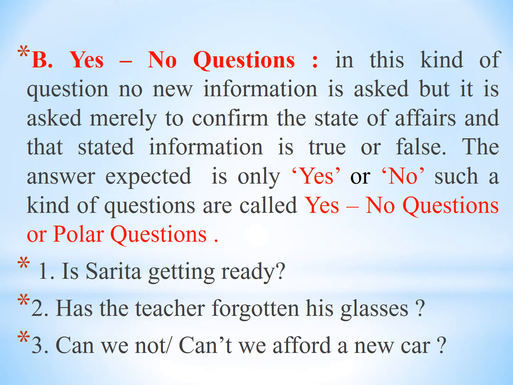Means the answer is expected only in yes or no words. Such kinds of questions are called yes no questions or polar questions. That's why this type of interrogative sentence is also called yes no questions.